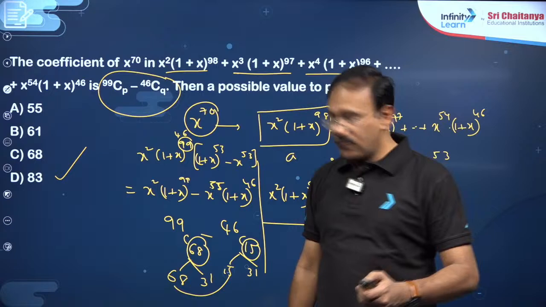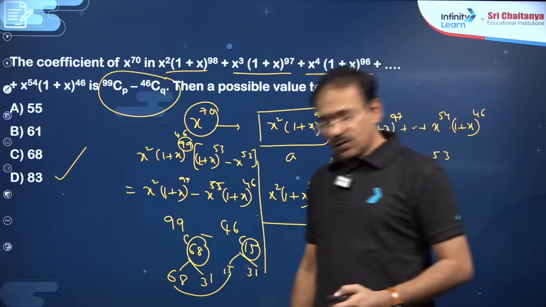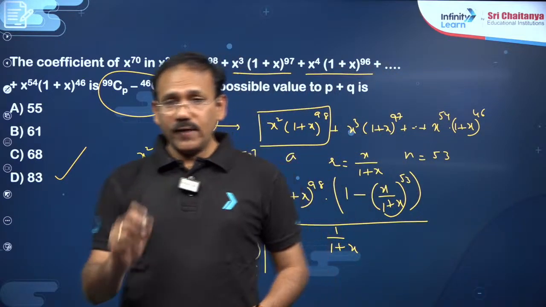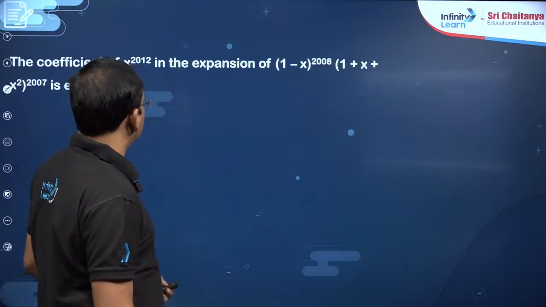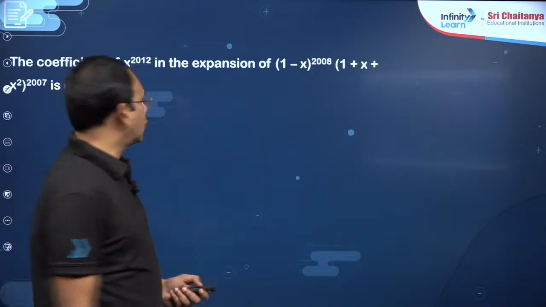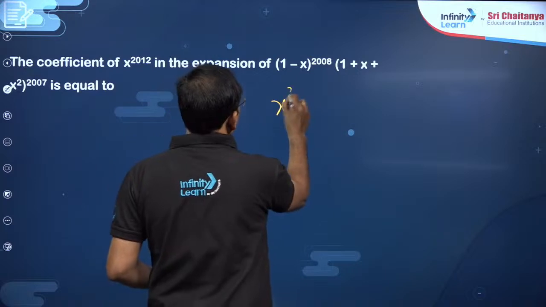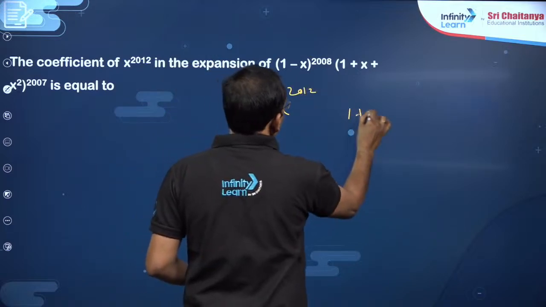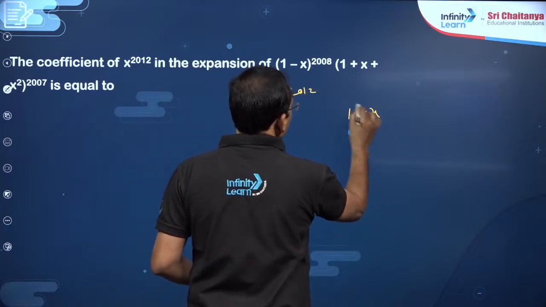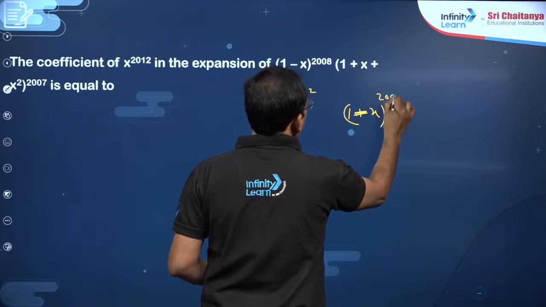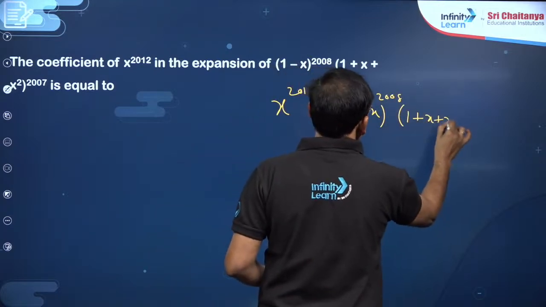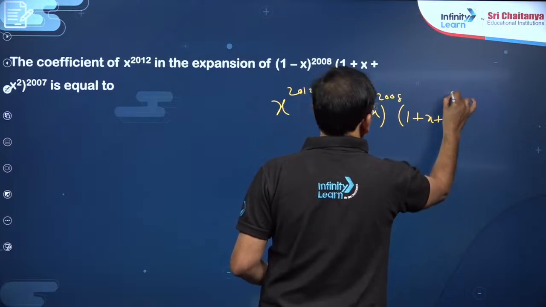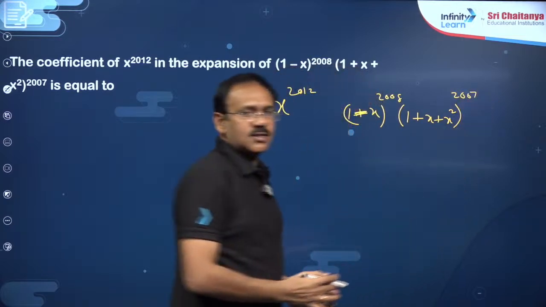Okay. So we can do this question in this way. So here the same coefficient of x power n, but given like products. Next you see this question, the coefficient of x power 2012 in 1 minus x power 2008 into 1 plus x square power 2007, dear students.